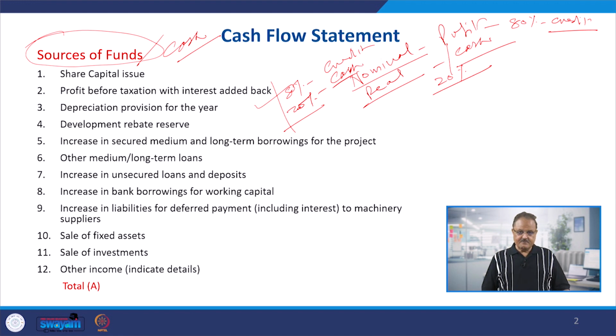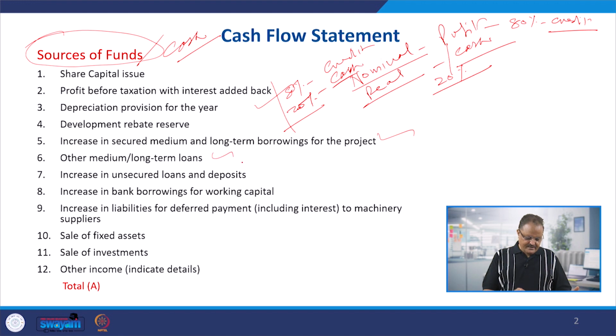Development rebate reserve, if we get it from any source, from the government agencies or any government organization, will also be a source of funds or cash for us. Increase in the secured medium and long term borrowings for the project. If you raise funds by borrowing from any source, cash will come to you. Maybe it's borrowed cash, borrowed from the market, but still it's cash and it will increase your cash balance in the bank.